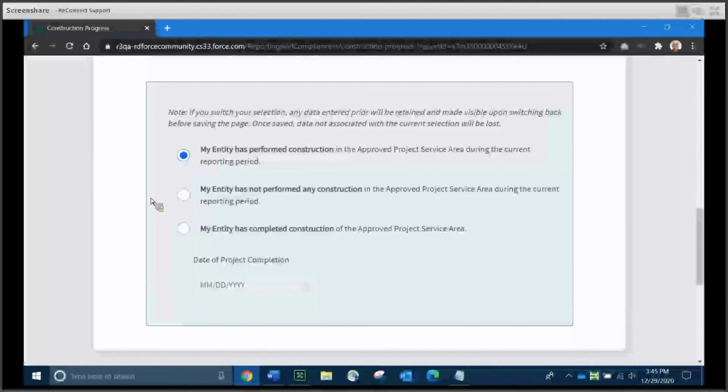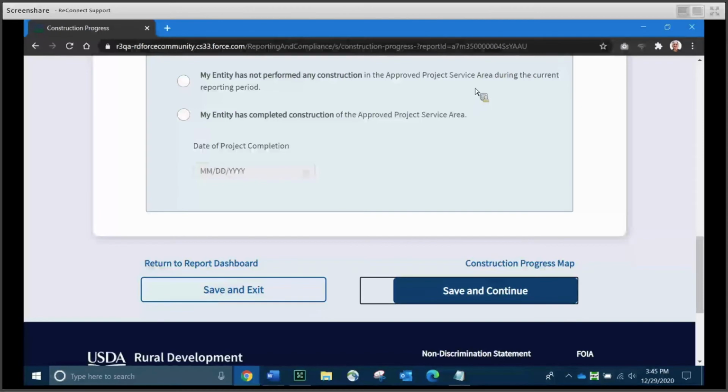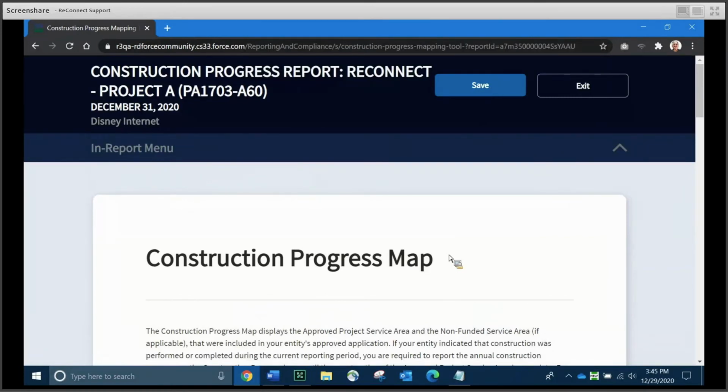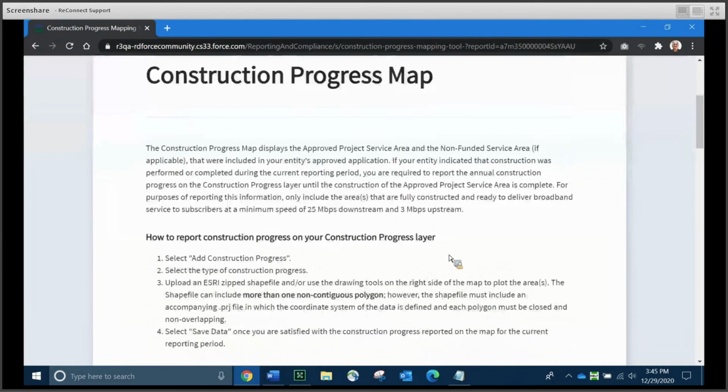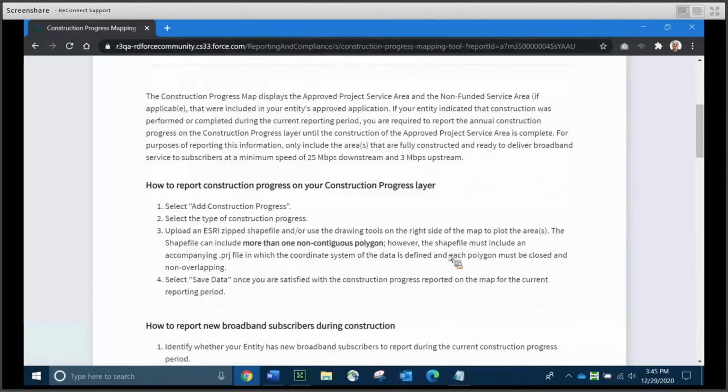Well, our project isn't done, so I'm going to go ahead and click the first one because I'd like to demonstrate the construction progress map for you today. So we've performed some construction during our reporting period. So you save and continue, and that's going to take you to the map page. Get a little message up that you've saved your data. We are now on the construction progress map page.